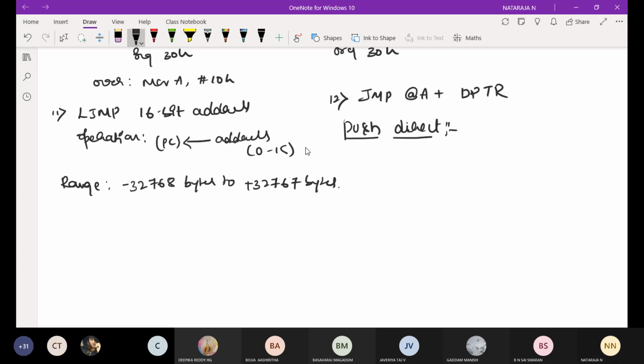Description: the stack pointer is incremented by 1. The contents of the indicated variable is then copied into the internal RAM location addressed by the stack pointer.